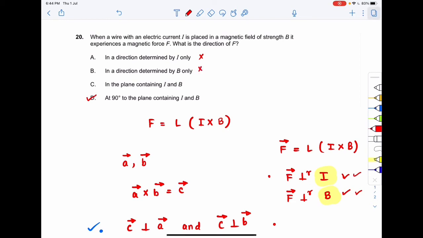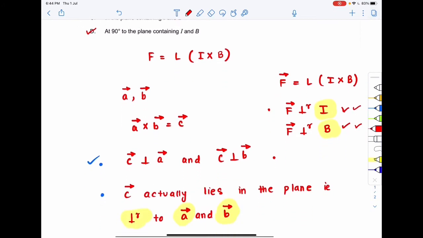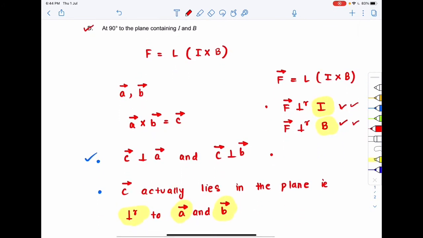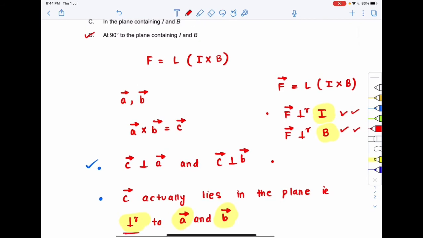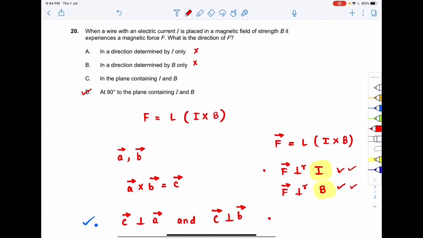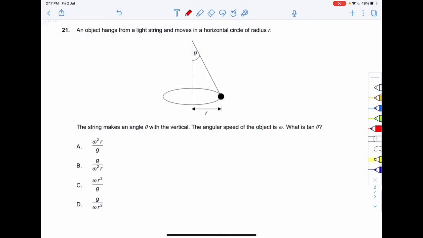Okay, in a plane containing I and B. What is the definition? Go back to the definition. The definition says that C actually lies in the plane perpendicular to A and B, not in the plane of A and B. So this option is incorrect also. The correct option to your question number 20 is option number D. Next question, that is your question number 21.